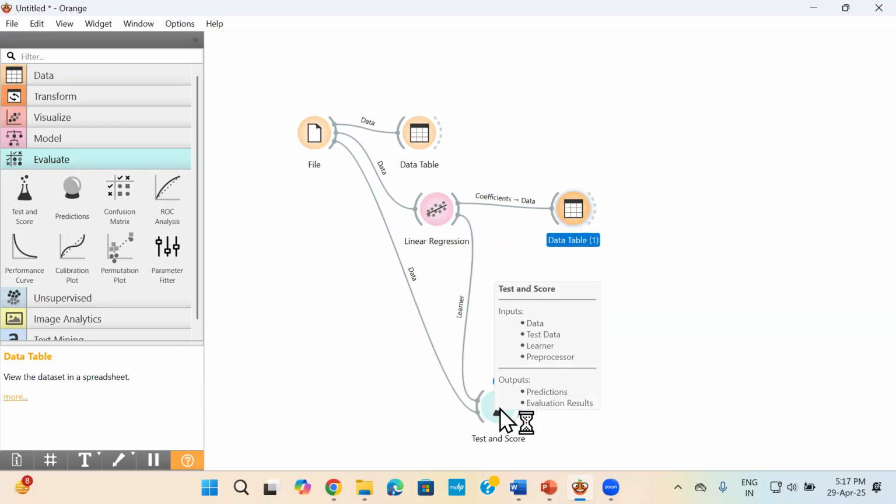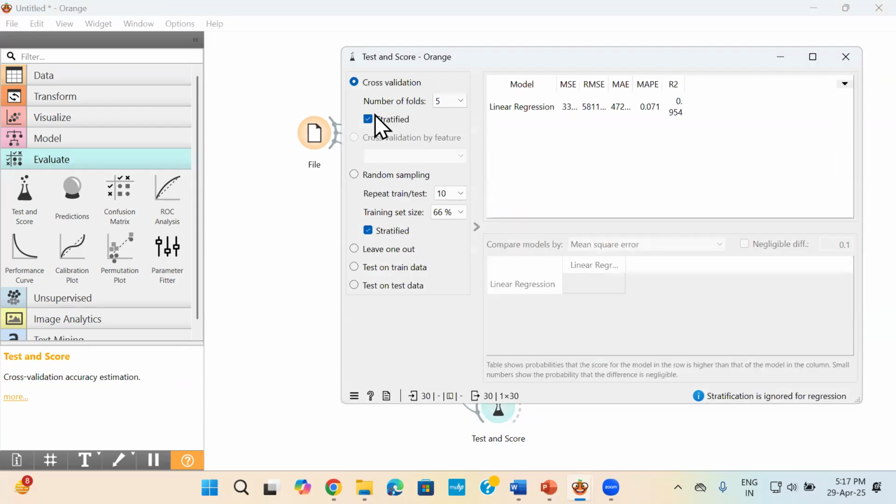Okay. And if you want, you can double click and see. Number of folds of cross validation is 10. I have taken it as 5 because I want my work to be done quickly in this session. Otherwise, 10 will take a little bit of time. These are the MSE and RMSE values that you will be getting. My RMSE value is 5,811. So there is a deviation of 5,811 in my model.